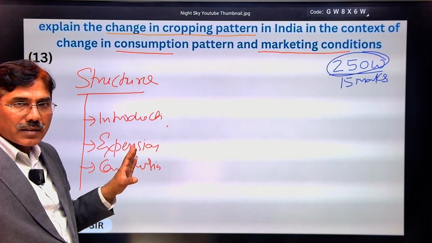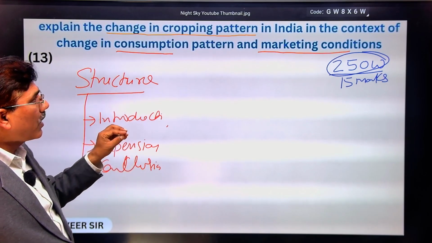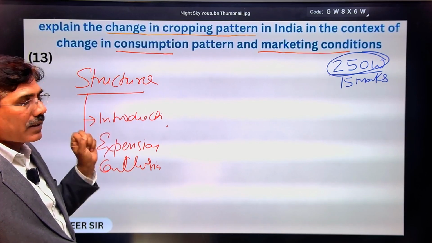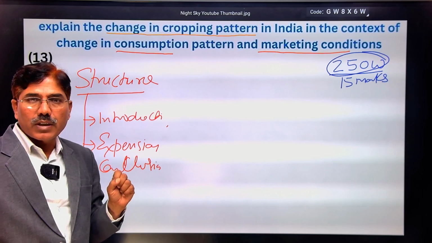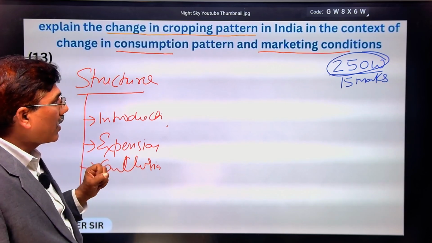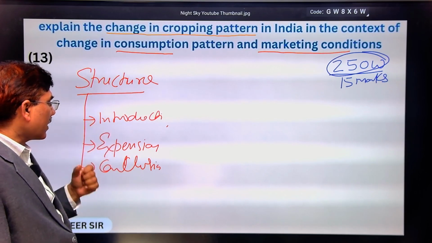Introduction is complete. Now your vision is also clear that our cropping pattern is changing in favor of non-food or cash crops like horticulture crops and other cash crops.